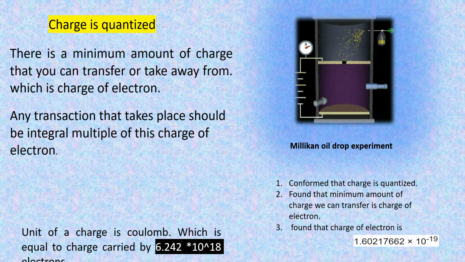We have an experiment called the Millikan oil drop experiment. It confirmed that charge is quantized. It found that the minimum amount of charge that can be transferred is the charge of an electron. It found that the charge of an electron is 1.60 times 10 to the power of minus 19. So the unit of charge is the coulomb.